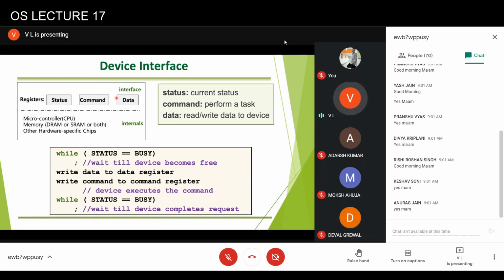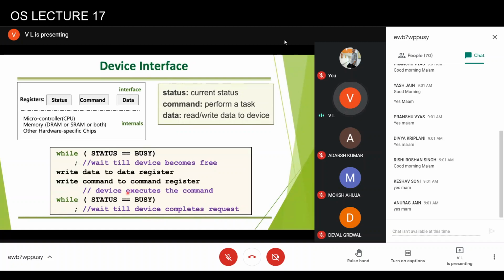Now these addresses may not be contiguous, but in most cases we assign a set of contiguous addresses to a device. Here, if the CPU wants to do some action on the device, first of all it will check whether the device is free or not. As long as the device is not free, the CPU has to wait. Once the device becomes available, it will send the command to the command register and write data to the data register.